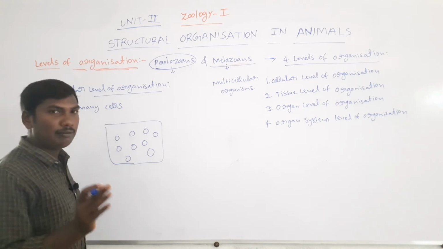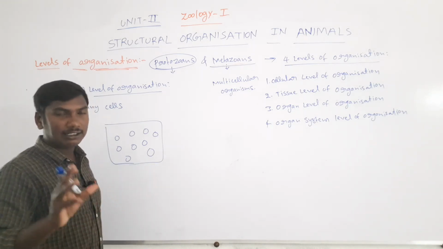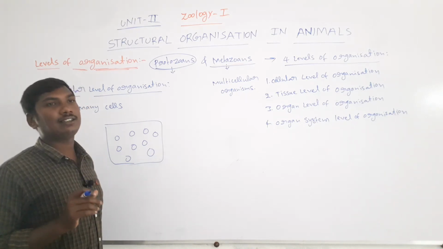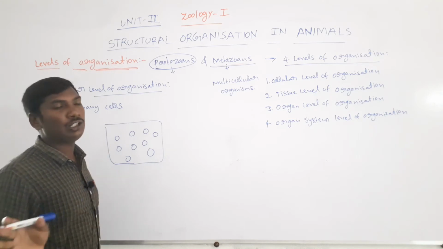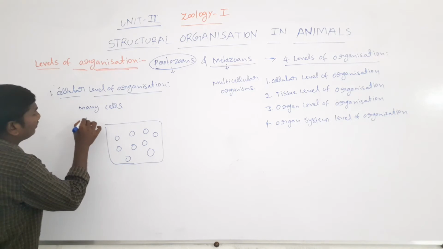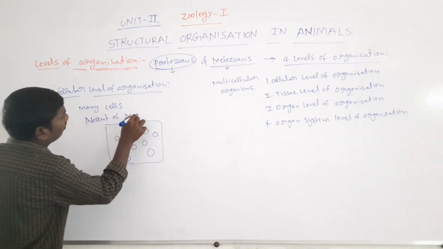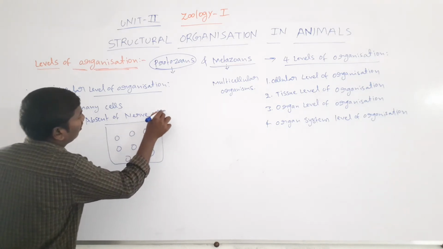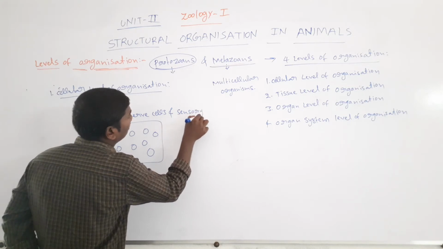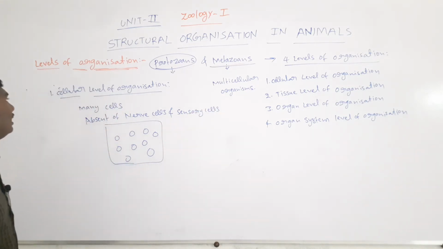The organism is made up of many cells. One cell connects to another cell through loose aggregations, so loose connections. There is no formation of tissues. Next, absence of nerve cells and sensory cells.